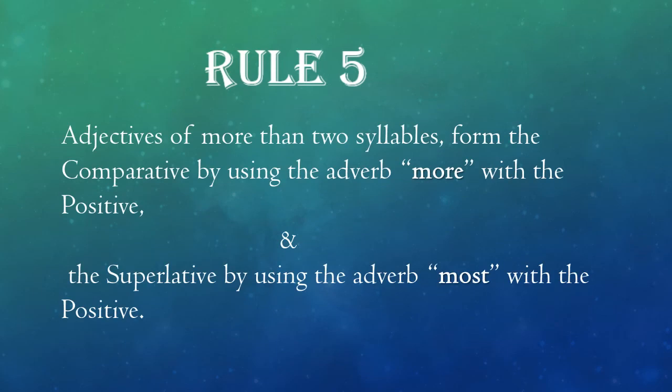Now we have Rule 5. What does Rule 5 say? It says adjectives of more than two syllables form the comparative by using the adverb more with the positive, while to form the superlative, it will use the adverb most with the positive. Let's see, friends, what does it do?